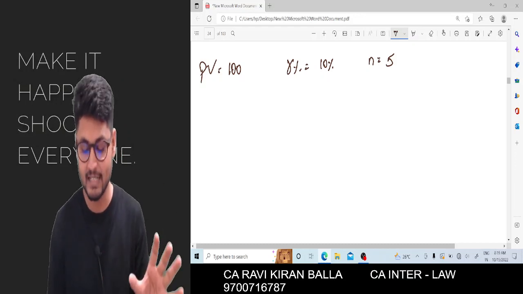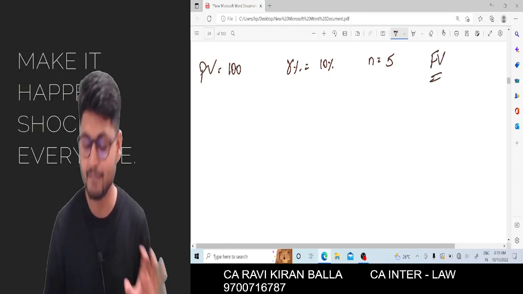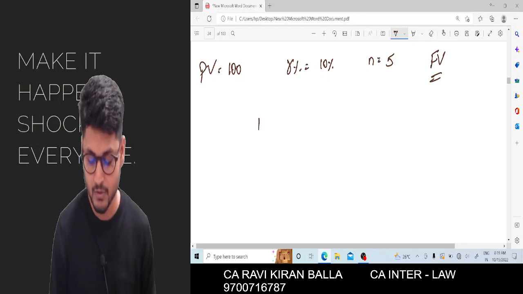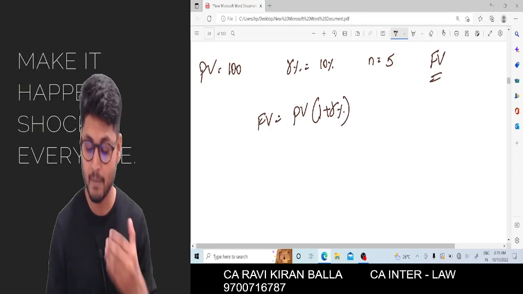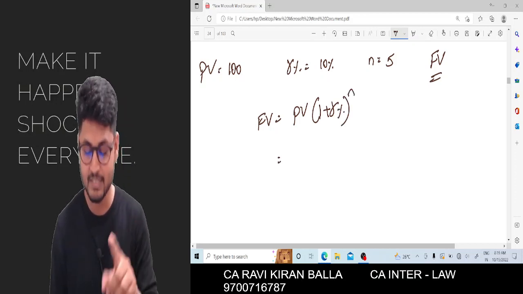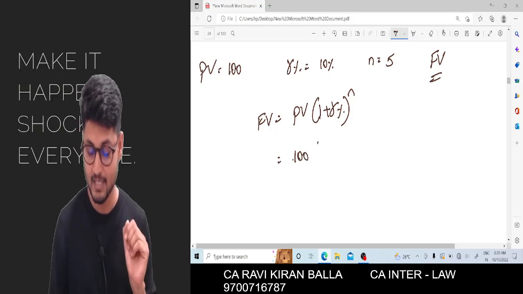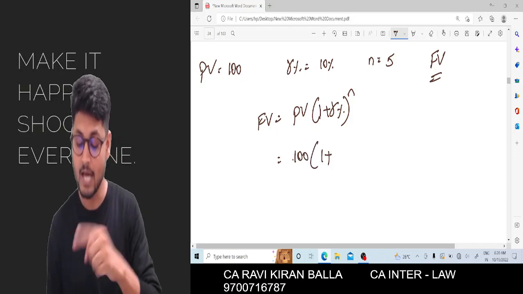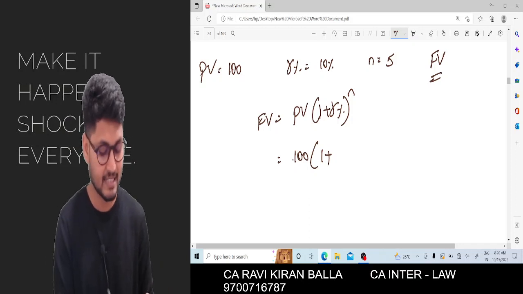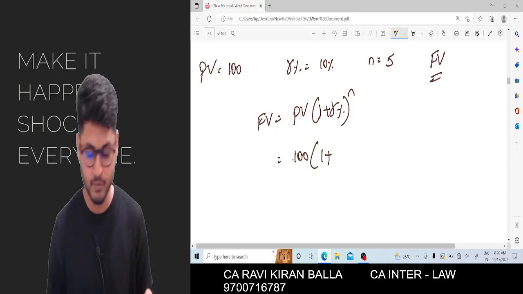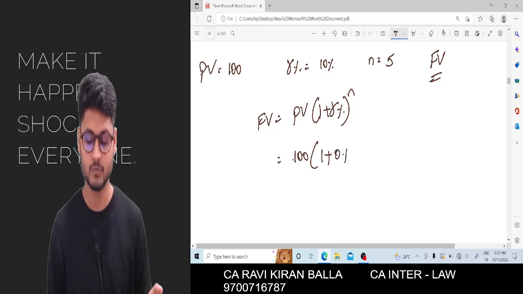Now how to calculate? It is asked in the question to calculate future value. So the formula will be future value is equal to present value into 1 plus r percentage, power n. Present value which is given is 100 rupees, plus 1 plus r is also given, 10 percentage. 10 percentage will be calculated as 10 divided by 100, which will give you 0.1.